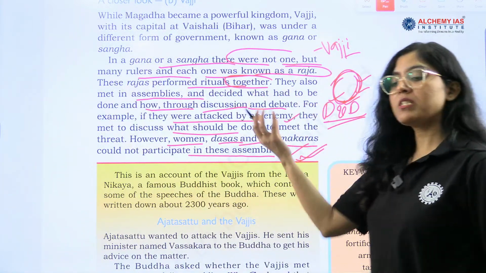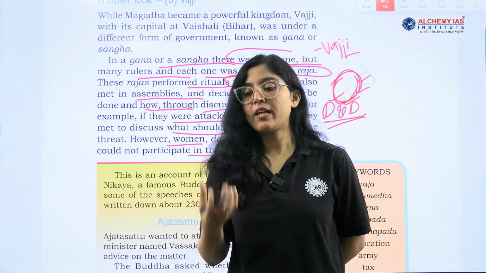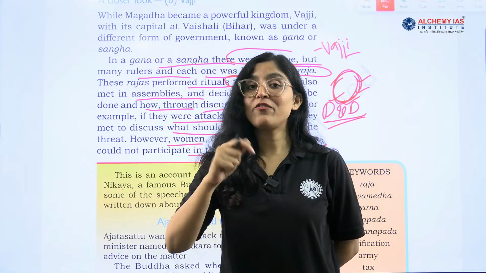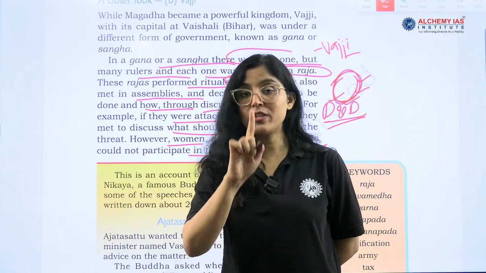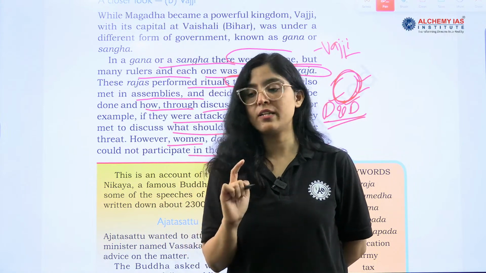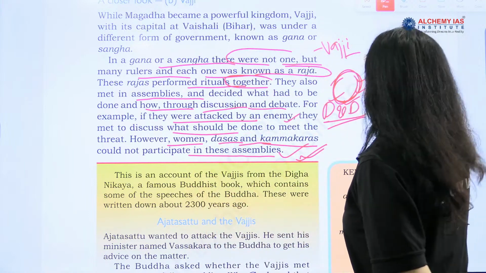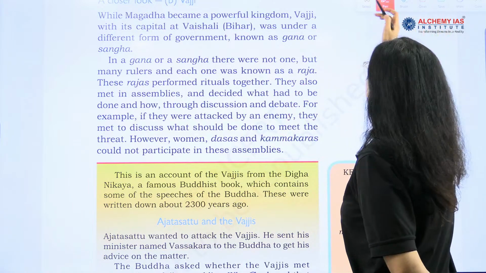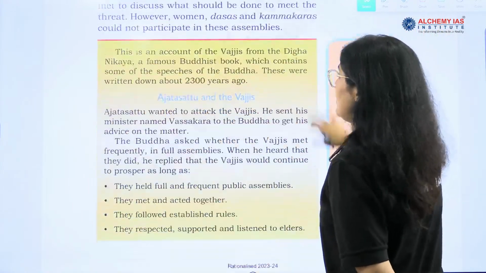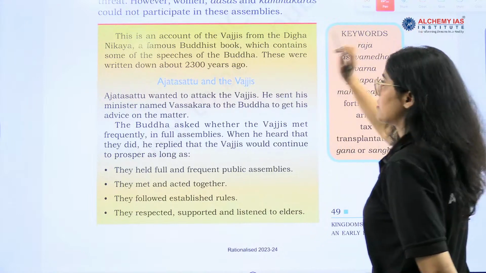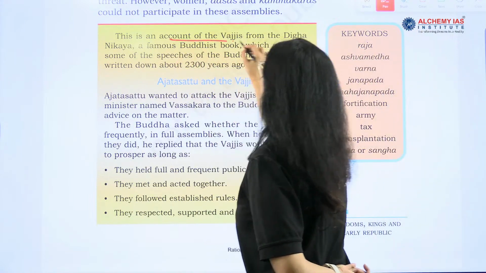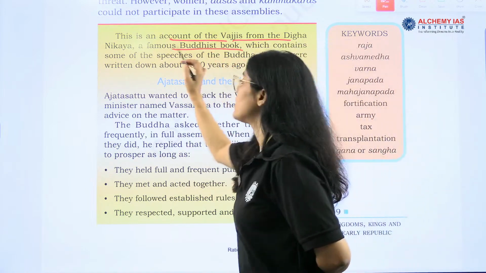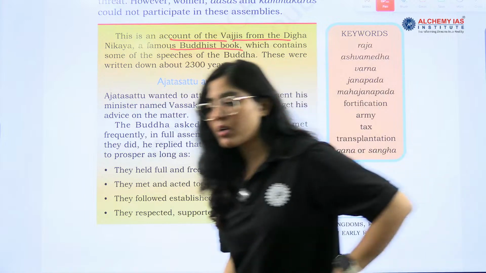Now, see, what is the nature of Vajji? The characteristic of Vajji: they are doing discussion and debate, and they are finding the solution. There is not one ruler, but many rulers. So this is the information related to Vajji. Now, an account has been given. This is an account of the Vajjis from the Digha Nikaya. Digha Nikaya is related to Buddhism. It is a Buddhist book, right?